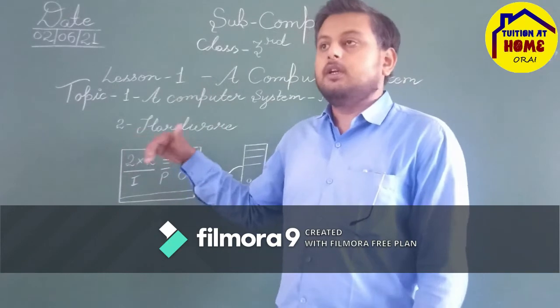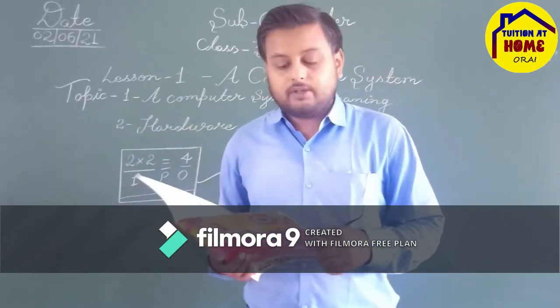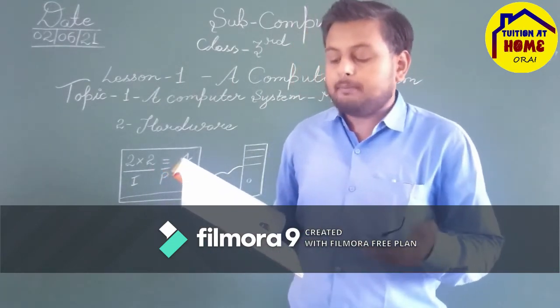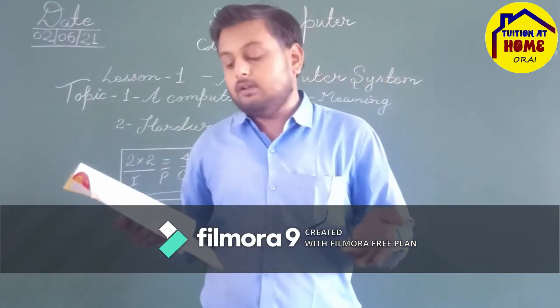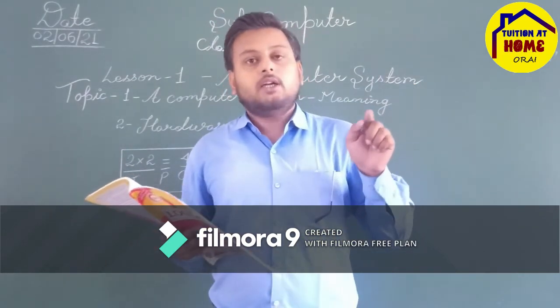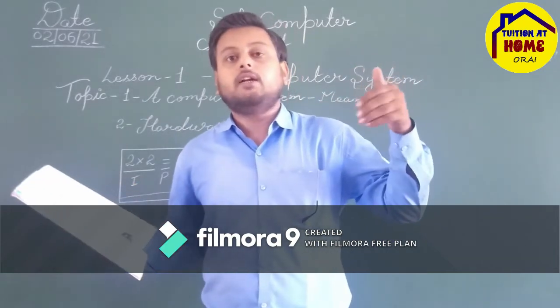These 104 keys are grouped based upon their functions. So what are these? The first, the yellow part of the keyboard, shows the typing keys, which are alphanumeric. Alphanumeric means A B C D and 1 to 0, that is 1 2 3 4 5 6 7 8 9 and 0.